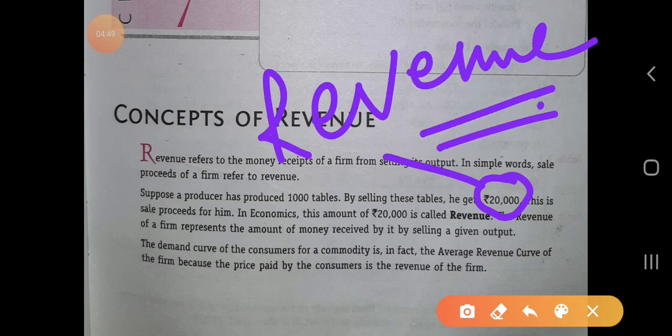Revenue of a firm represents the amount of money received by it by selling a given output.